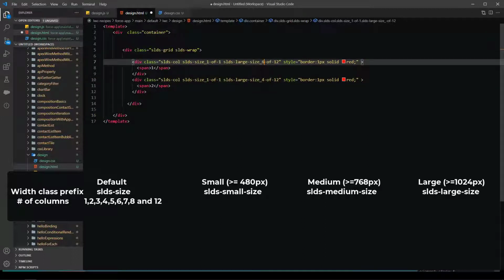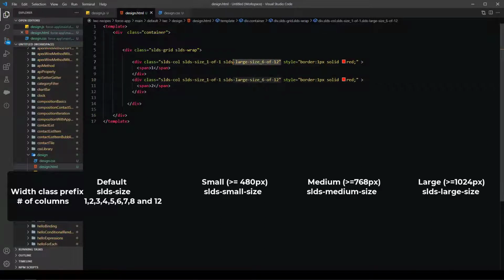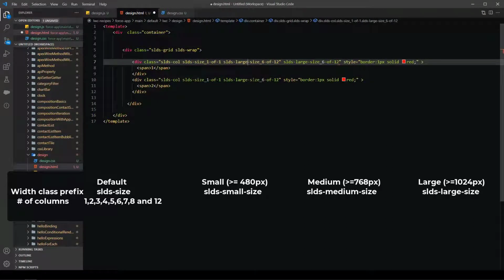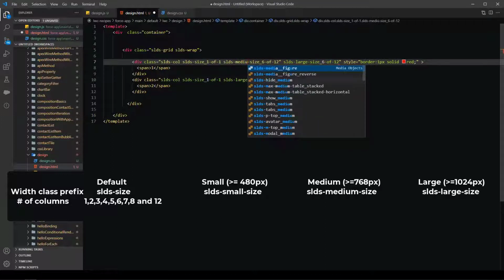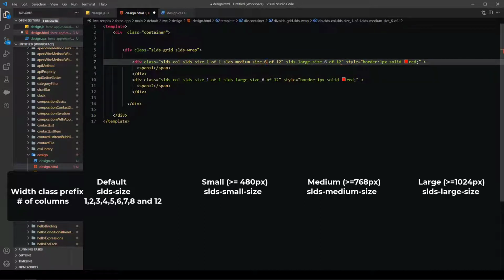I think on a large screen equal width will be fine for our 2 columns, 6 of 12 for each because total is 12. On medium screen let it be 8 of 12 and 4 of 12, and by default 1 div in a row.